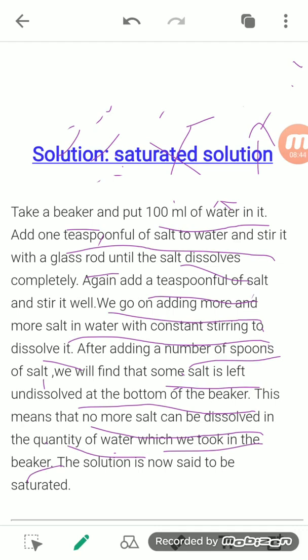So the solution in which no more solute can be added further is known as a saturated solution.